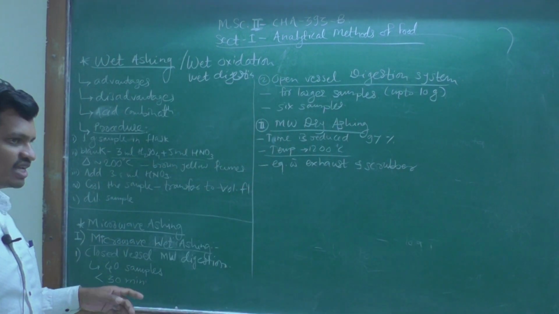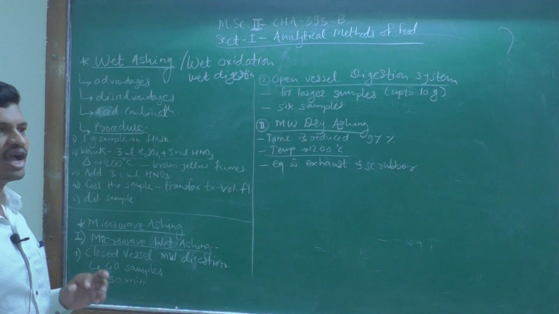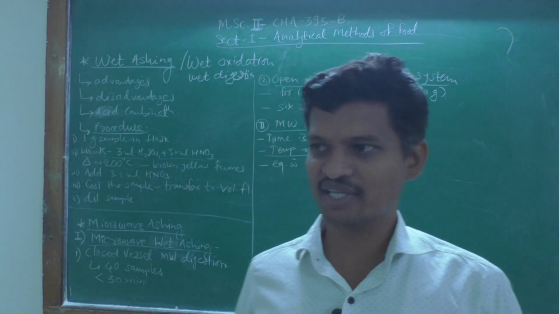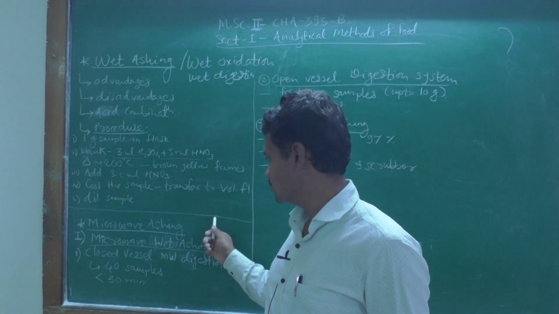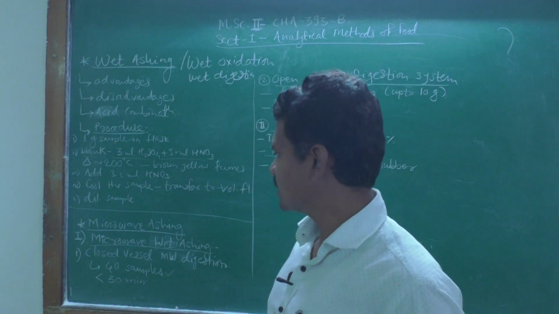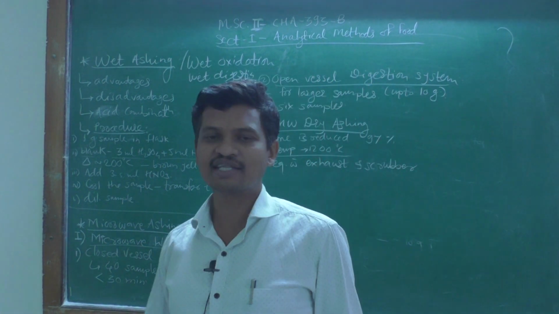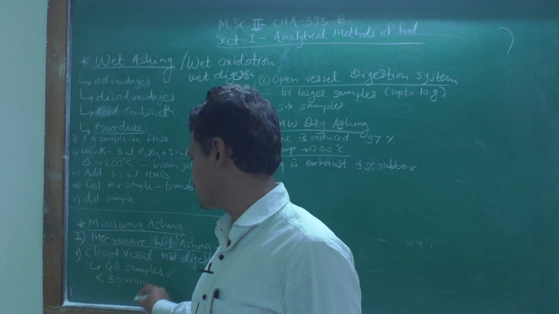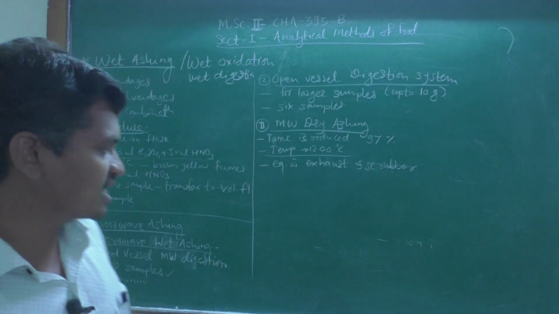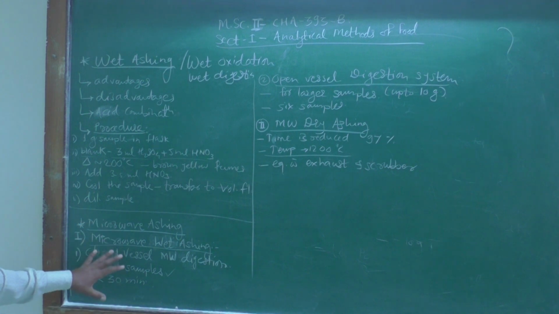So what is the advantage here? We can analyze 40 samples at a time. This is one of the most important advantages of this technique, that 40 samples can be analyzed at a time. The time required for this microwave wet digestion is around 30 minutes. So less time is required for this ash analysis. So generally this closed vessel is followed.